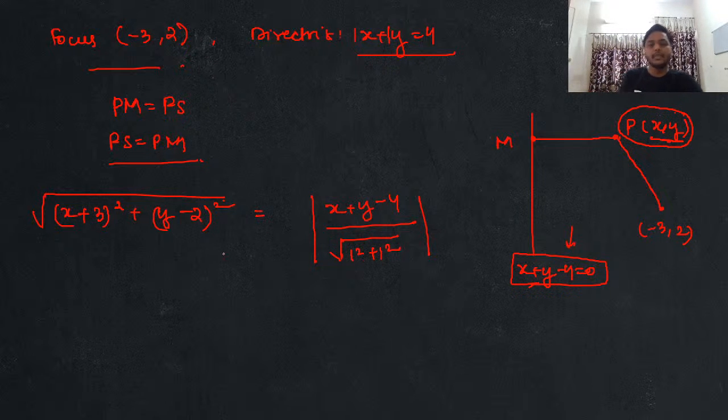This will give you what? Now you can square both the sides, yes or no? दोनों sides square कर लेते हैं because हमें equation find करना है. When I square both the sides, root will be removed and I will be having (x plus 3) whole square plus (y minus 2) whole square is equal to, focus guys, when you are going to do square on the right hand side, it will be what?